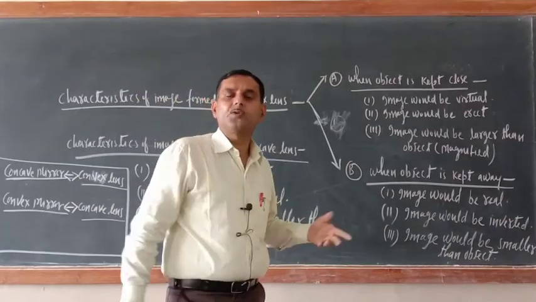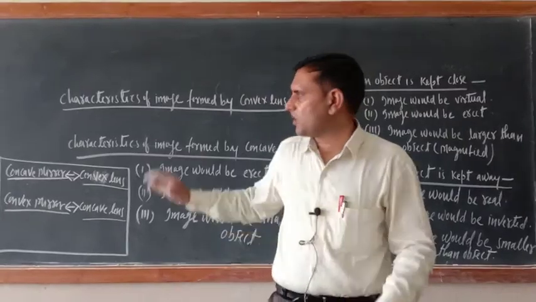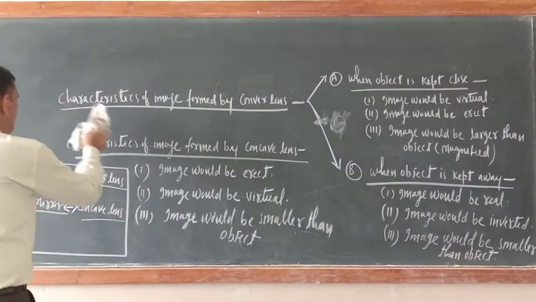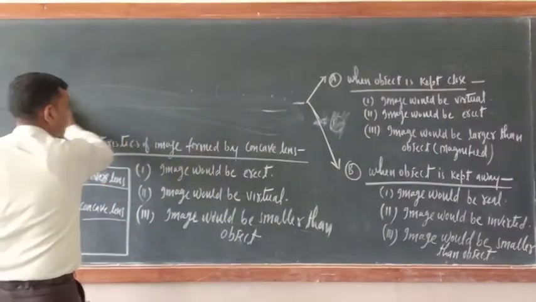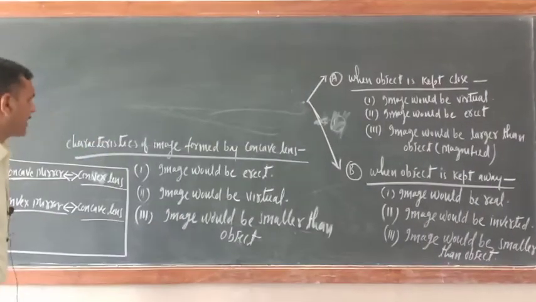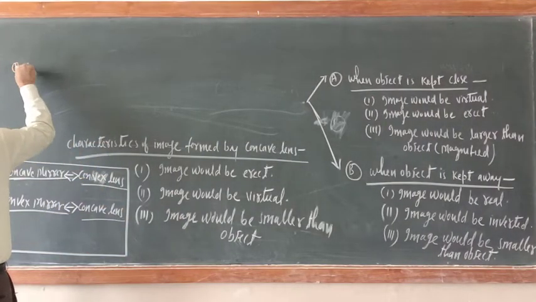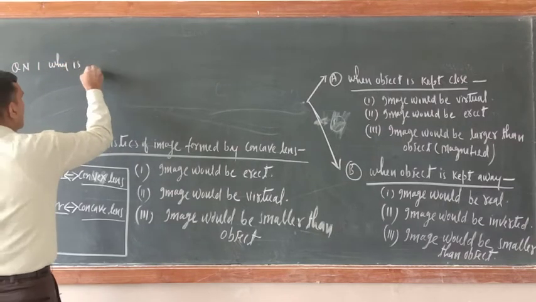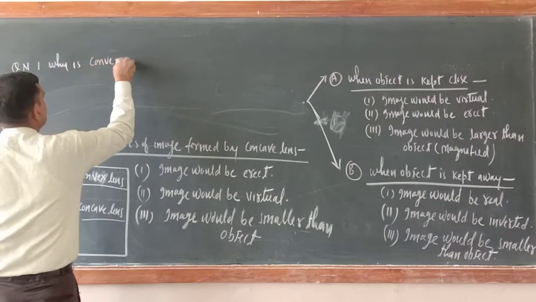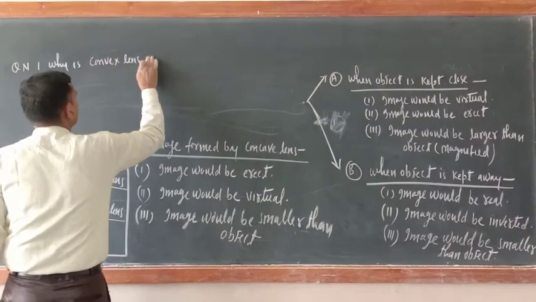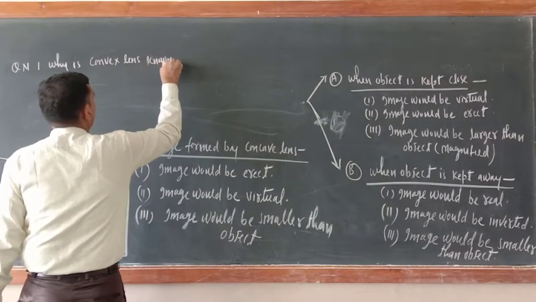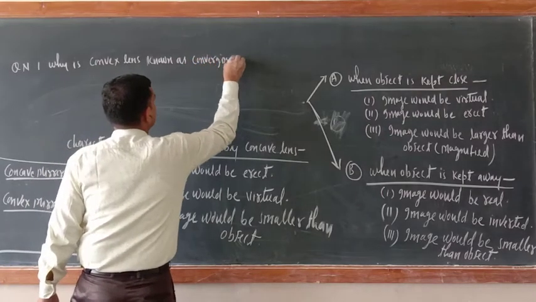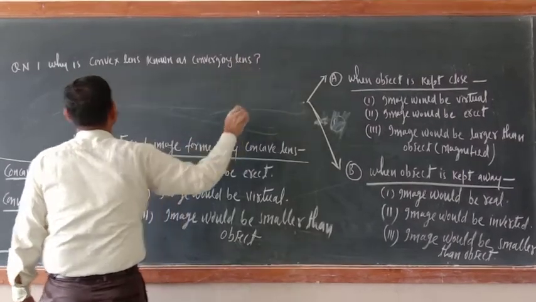Now this is the time to write the questions, because whatever portion I have completed today, the related questions should also be there. So here only I am writing the questions. Please just cope up with me and write down. Question number 1: Why is convex lens known as converging lens? Converging lens. Okay.